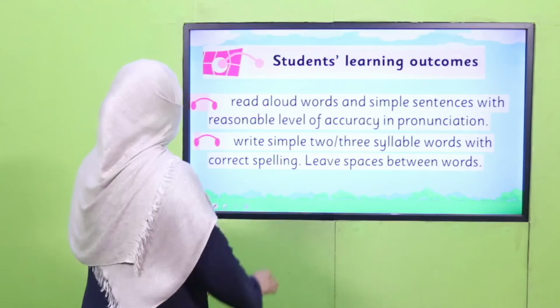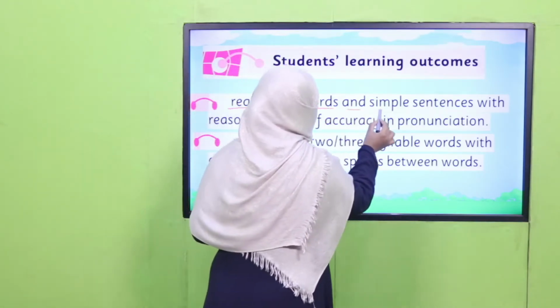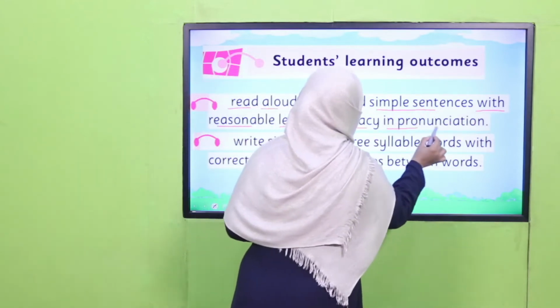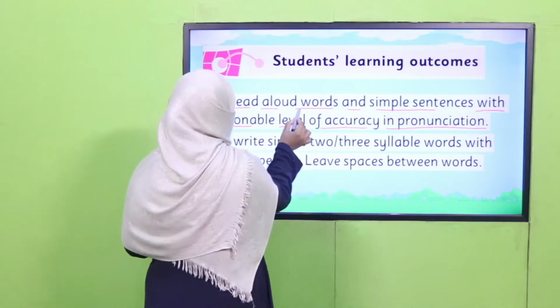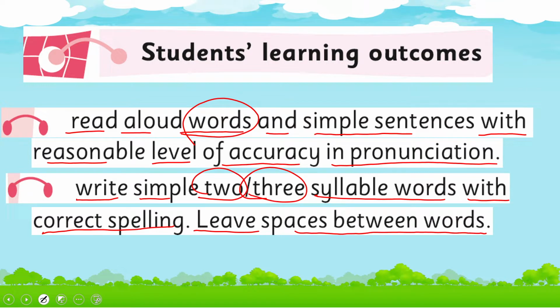And today we learn further and cover the SLO to read aloud words and simple sentences with a reasonable level of accuracy in pronunciation. So today our focus will be words. And we'll write simple 2 or 3 syllable words with correct spellings. Leave spaces between words. So our focus is 2 to 3 syllable words in this SLO. This is our today's task.